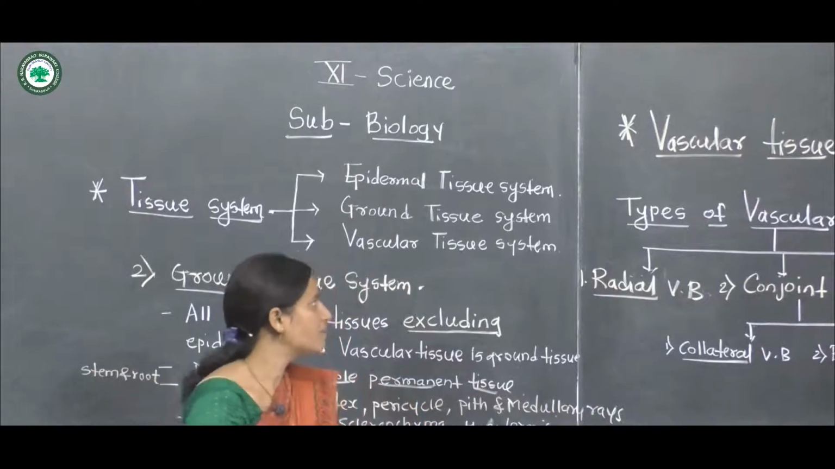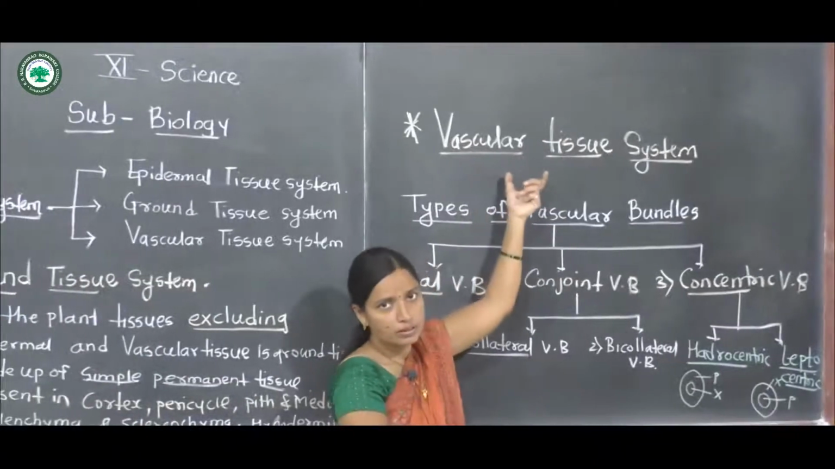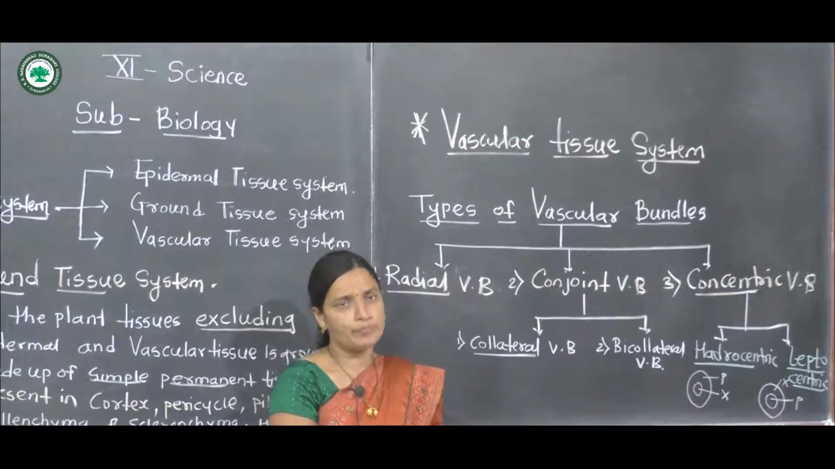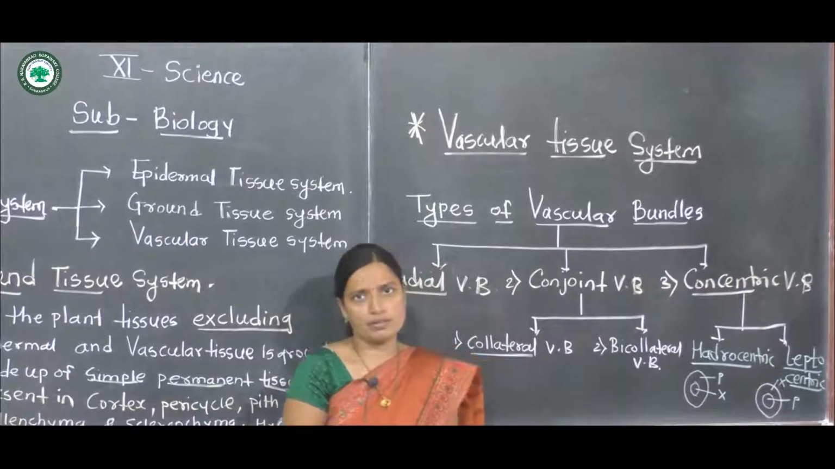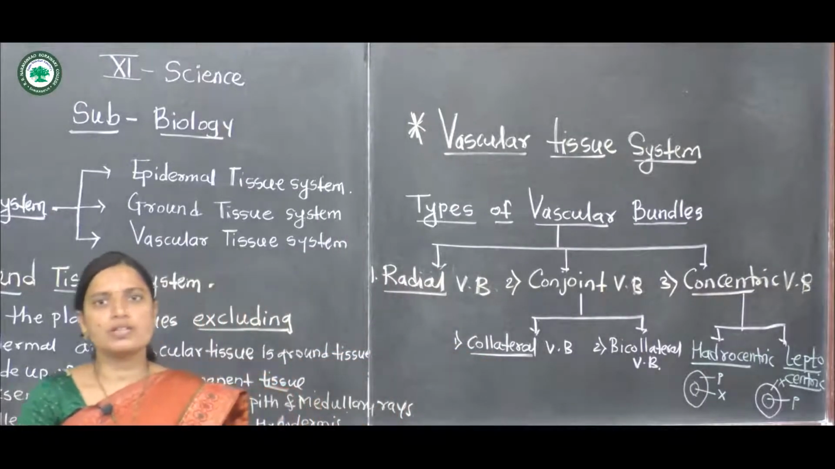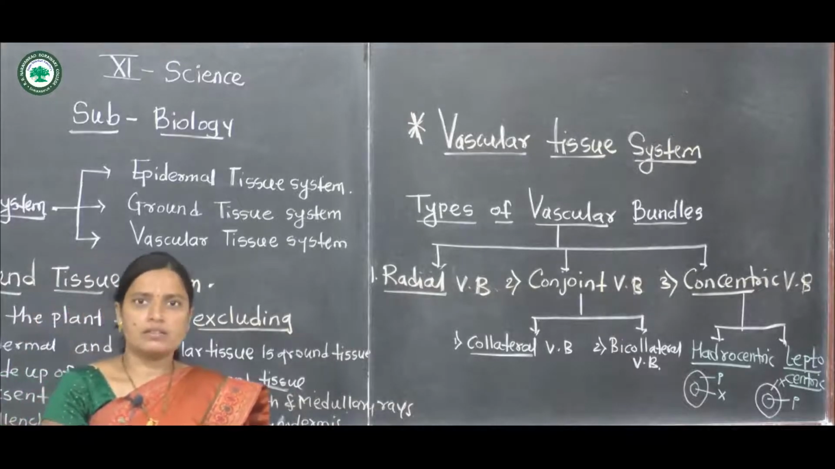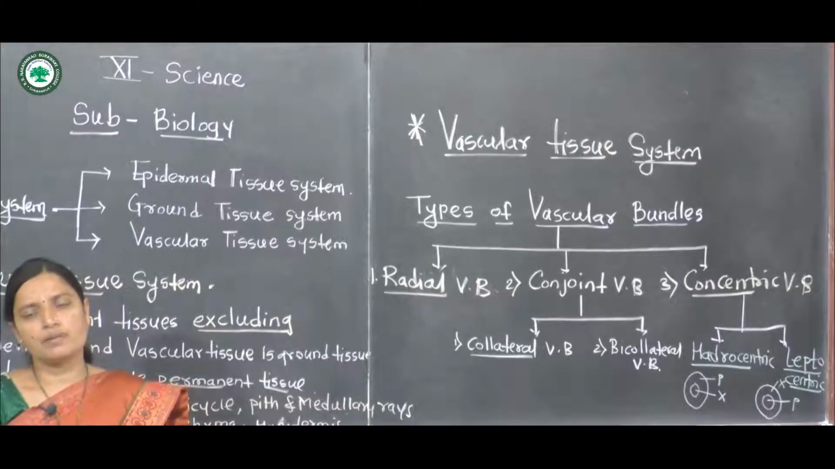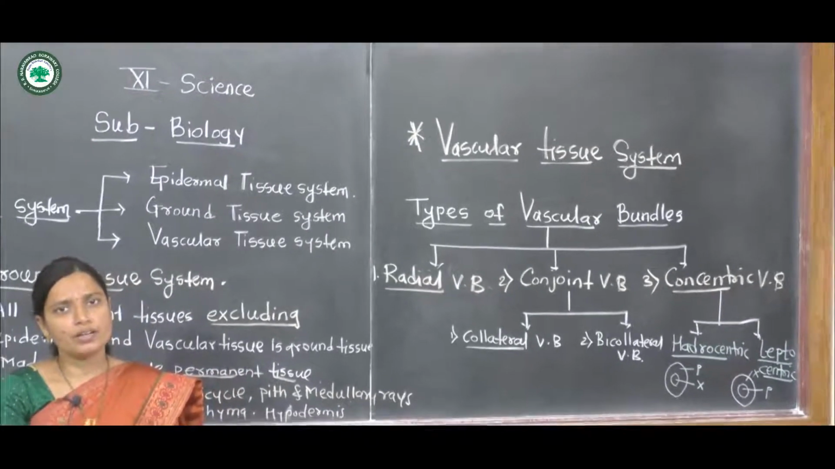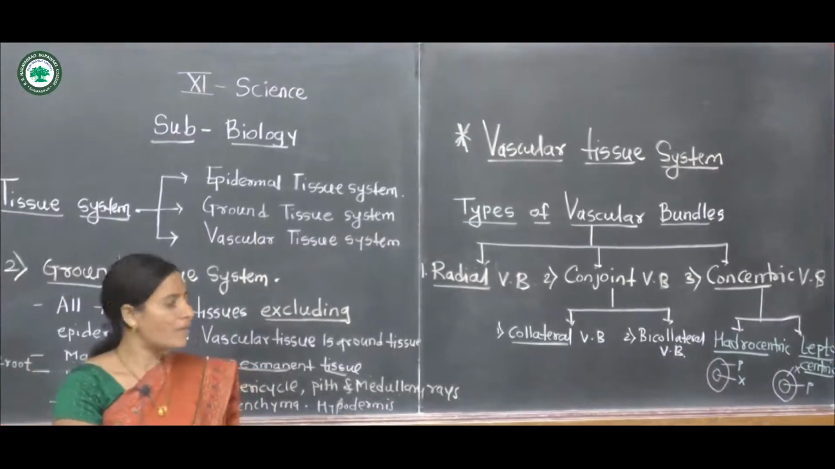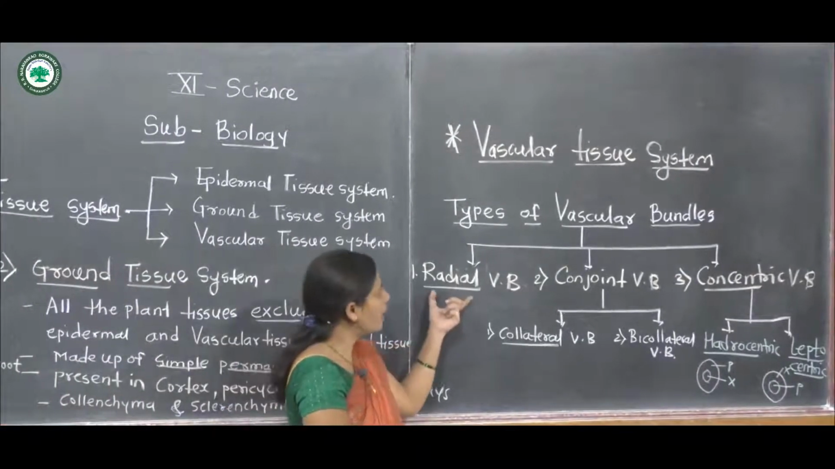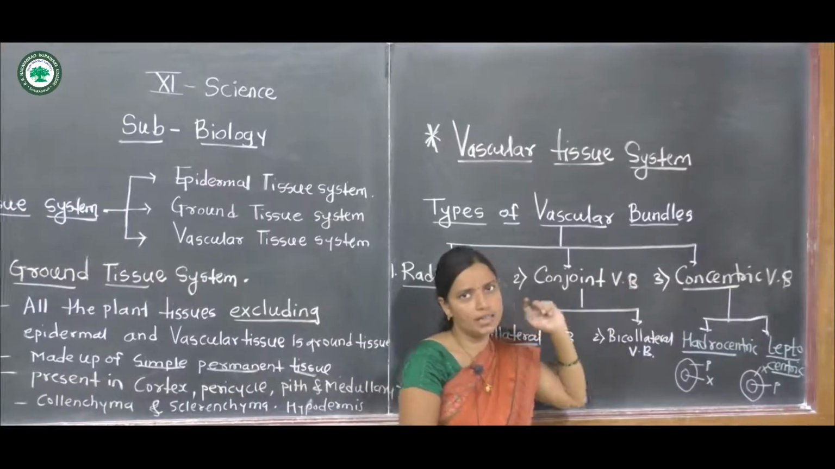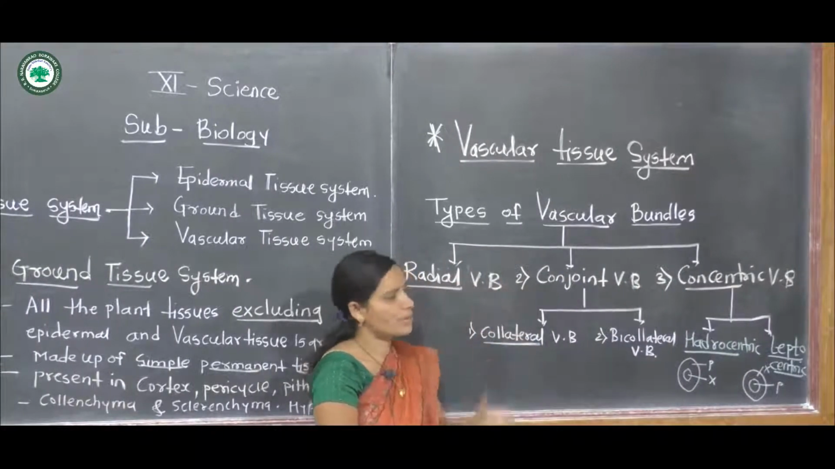These vascular tissues are the complex permanent tissues, that is, the xylem and phloem, and they form the vascular bundles. These vascular bundles are seen in the roots and stem regions. There are different types of vascular bundles: radial vascular bundles, conjoint vascular bundles and concentric vascular bundles. These are the types of vascular bundles.